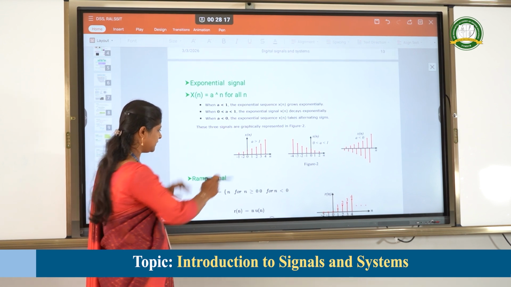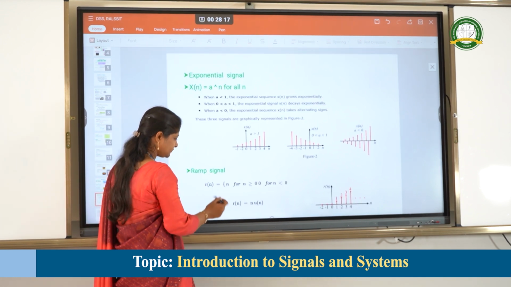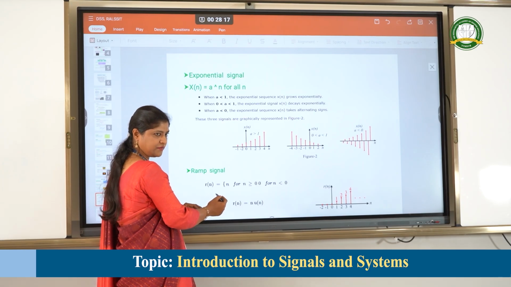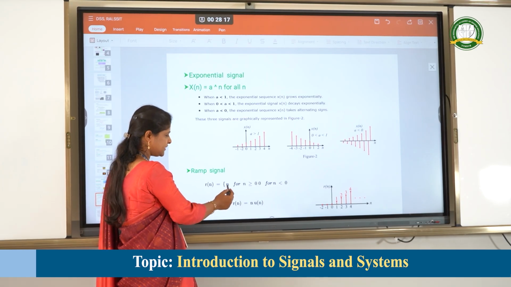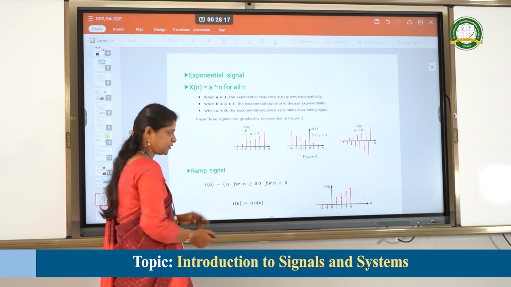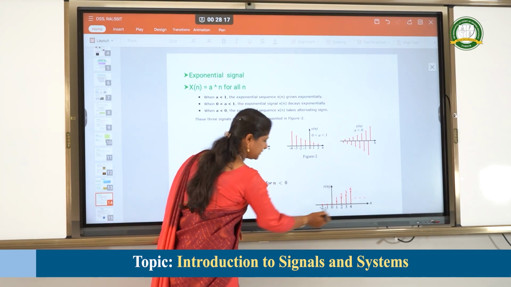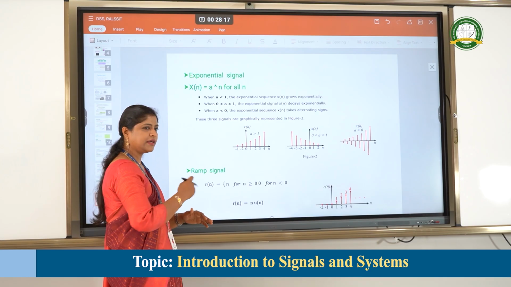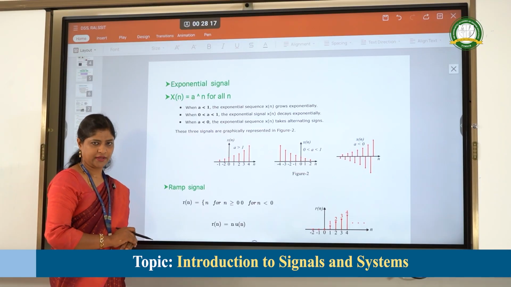The last type of signal is the ramp signal. R of n is the symbol used for representing the ramp signal, which is equal to n for n greater than or equal to 0. This is the representation of the ramp signal. Whatever the n value, it keeps on going.